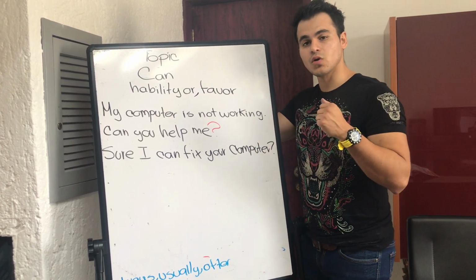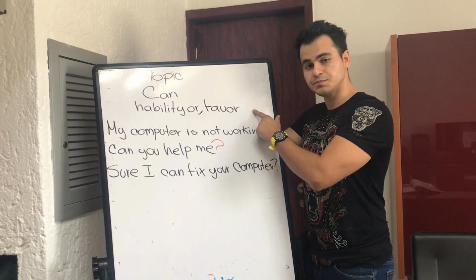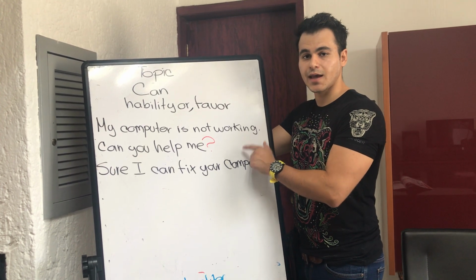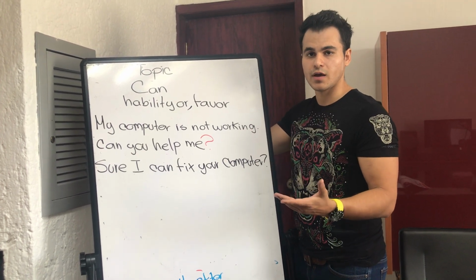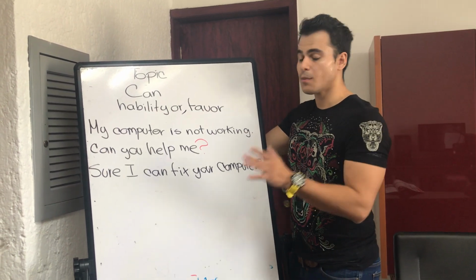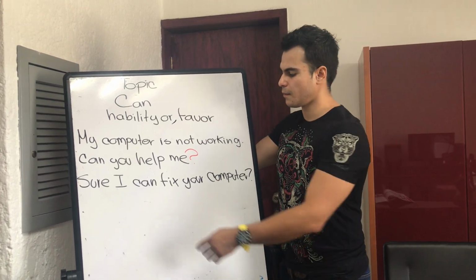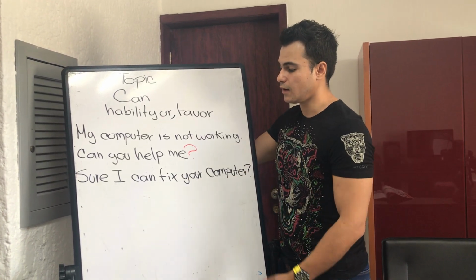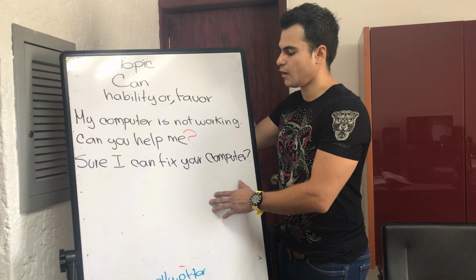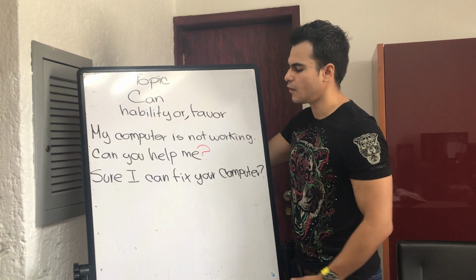Entonces, vemos los dos usos que tiene el verbo can: para pedir un favor o para hablar de una habilidad que tenemos o que no tenemos, de algo que podemos o que no podemos hacer. Hay una forma más formal o educada para utilizar el verbo can. Could I help you, please? Pero eso es un tema que no viene en nuestro libro, es un poco más avanzado, solo para que lo tengan en mente.